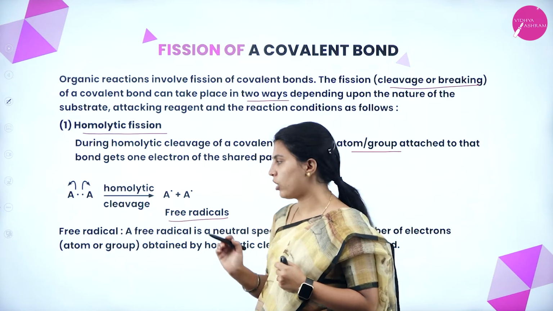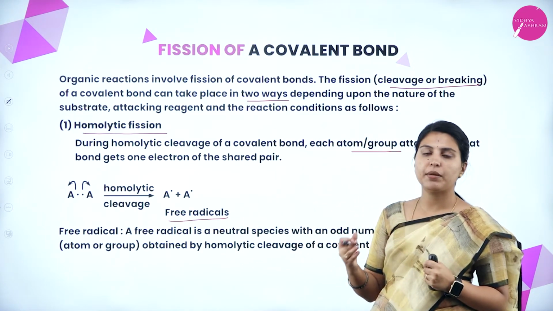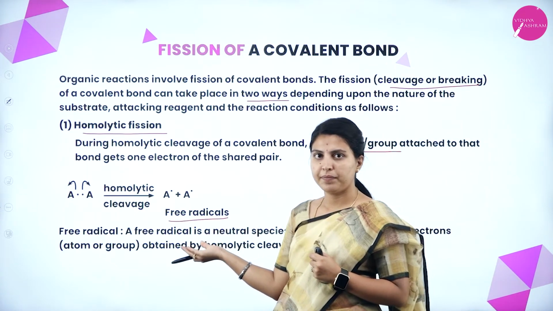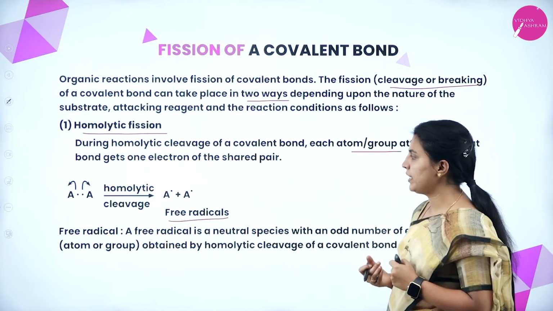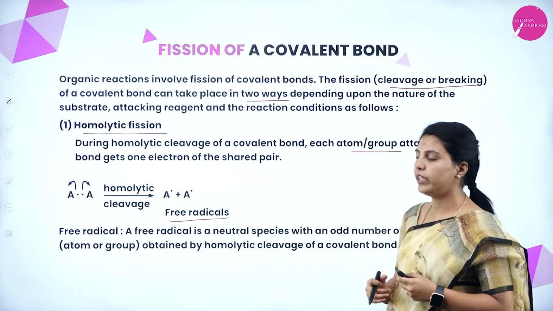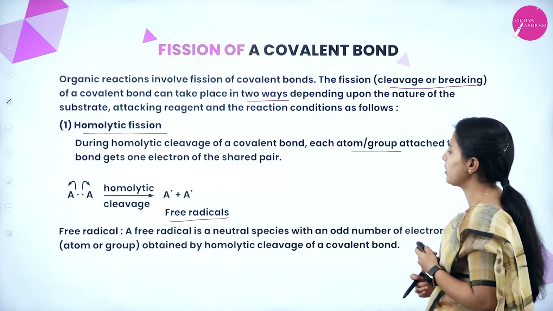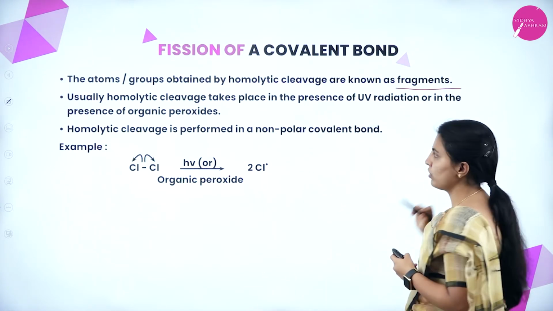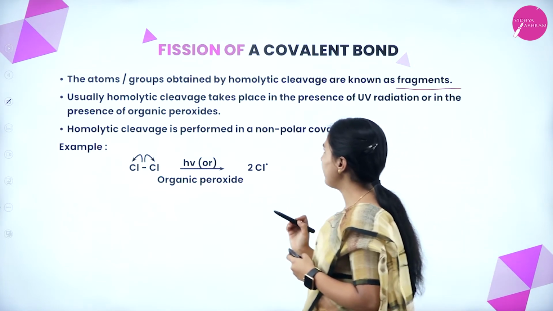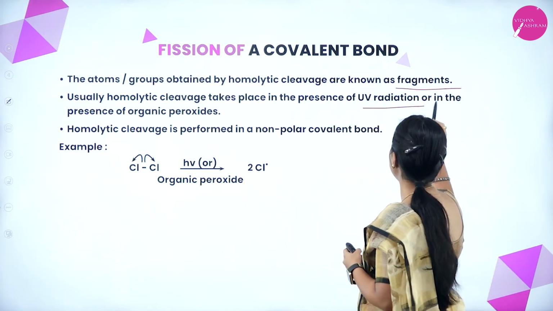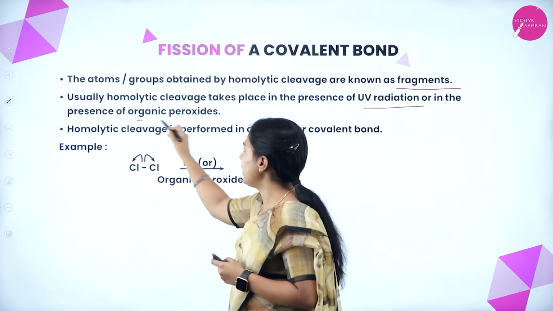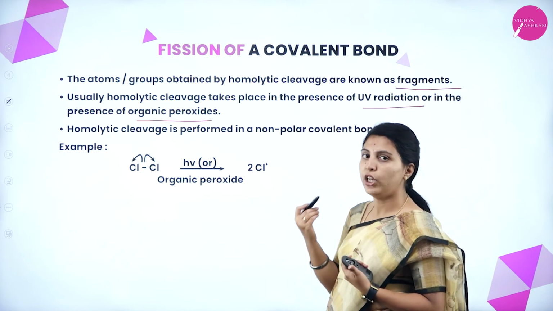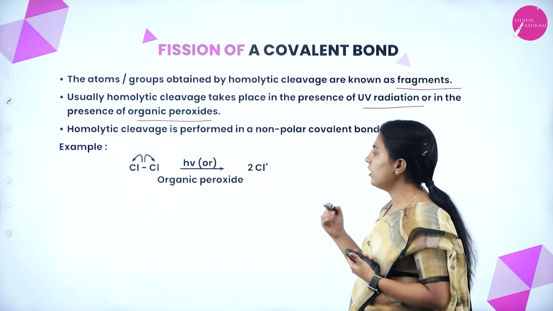There might be a question: what are free radicals? Free radicals are products of homolytic cleavage, neutral species with an odd number of electrons. That is about homolytic fission or cleavage. The atoms or groups obtained by homolytic cleavage are also known as fragments. Usually homolytic cleavage takes place in the presence of UV radiation or organic peroxides.